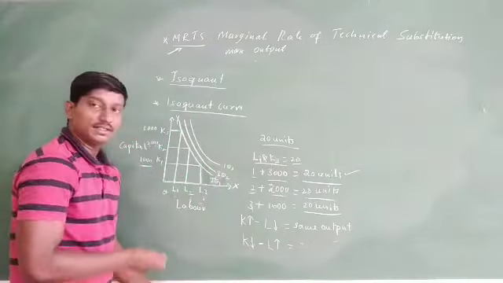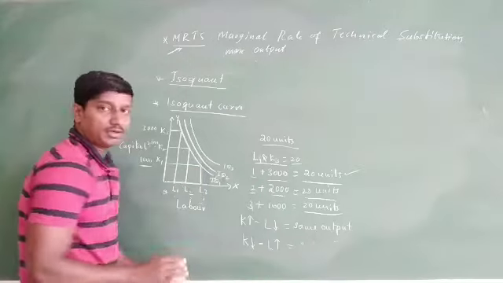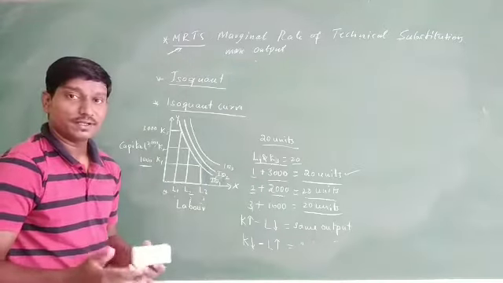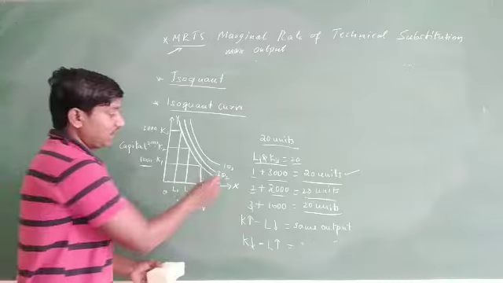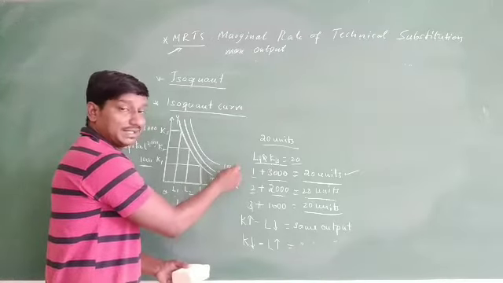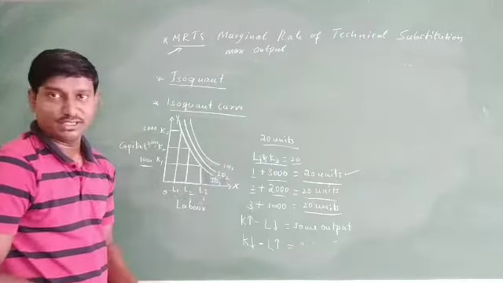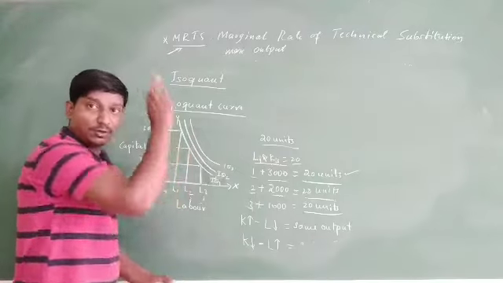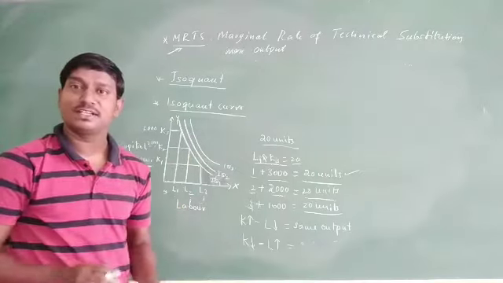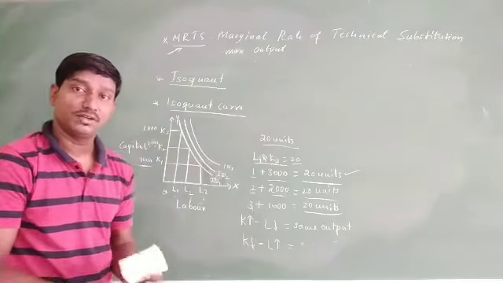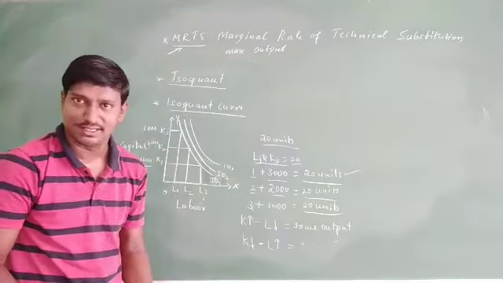So here you may get confused that I have drawn another 2 isoquant curves here: isoquant curve 2, and IQ3, that is isoquant curve 3. As we already saw in the indifference map, different indifference curves show different levels of satisfaction, right?